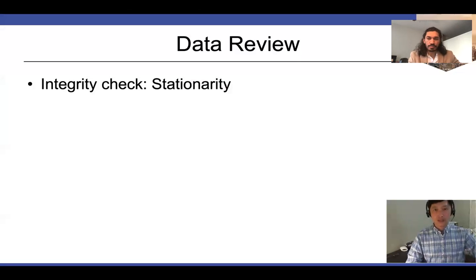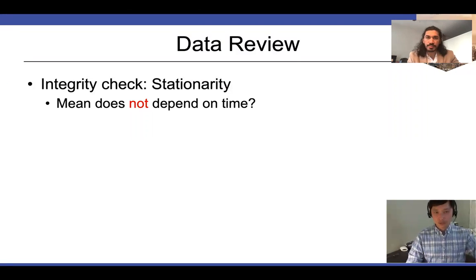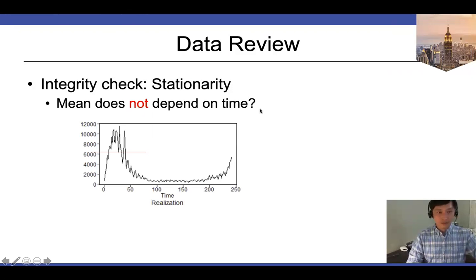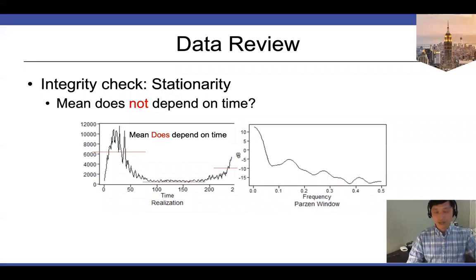Start with the data integrity. It's a good question for a stationarity check: the mean does not depend on time. Let's take a look at our data set: the first part's mean, the middle part's mean, the third part's mean. It seems like the mean does depend on time, which is a non-stationarity characteristic, also confirmed by spectral density, showing a couple of cyclic behaviors.